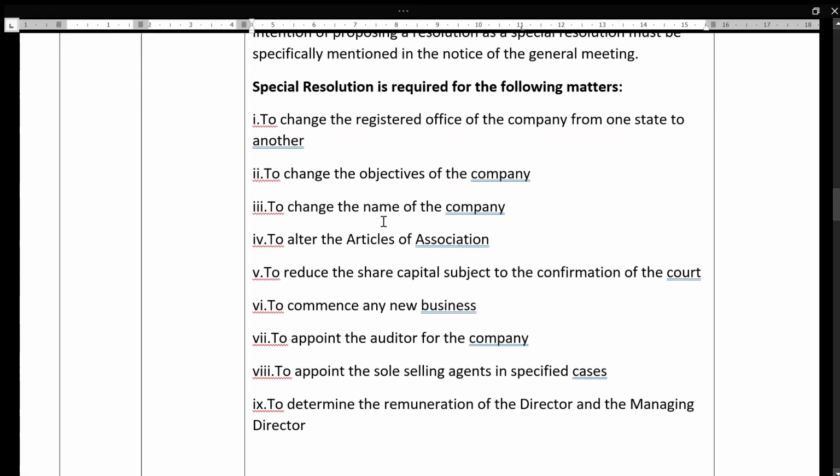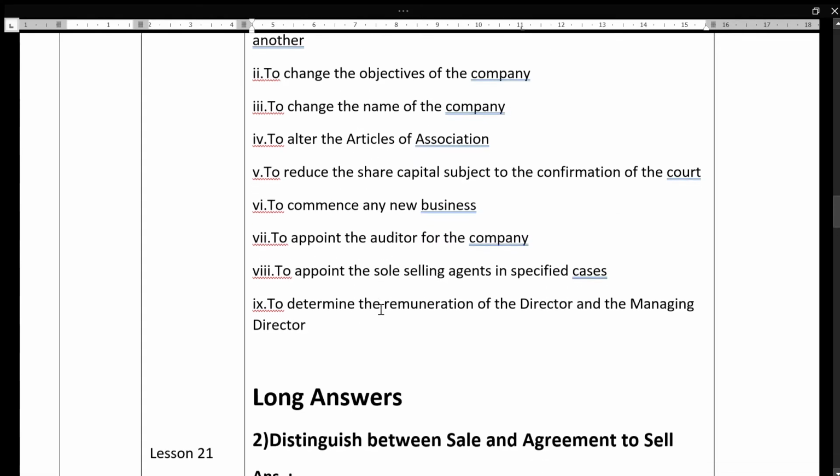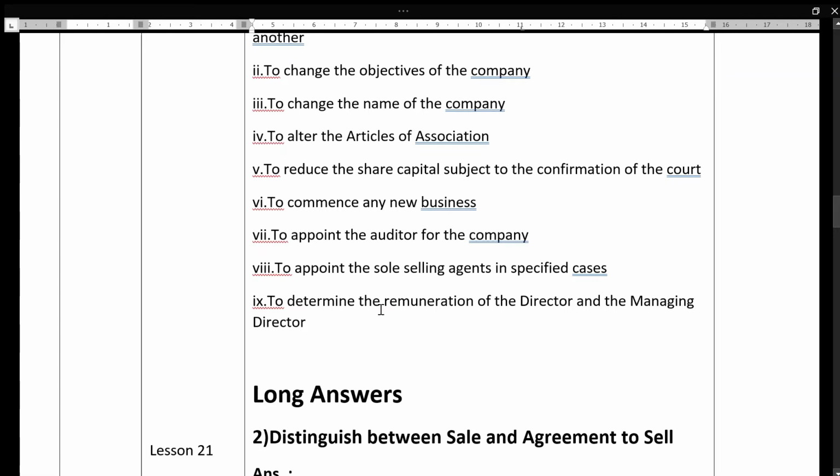To change the registered office of the company from one state to another, to change the objectives of the company, to change the name of the company, to alter the articles of association, to reduce the share capital, subject to the confirmation of the court, to commence any new business, to appoint the auditor for the company, to appoint the sole selling agents in specified cases, to determine the remuneration of the director. I have taken 9 points. You can write a few points, 3 to 4 points you can write.